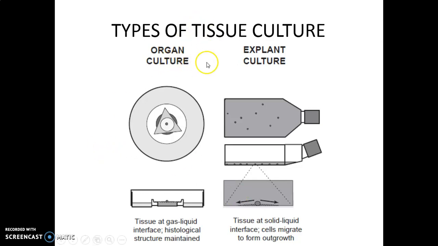In an organ culture, the organ is placed onto the disc. In explant culture, any tissue or piece of tissue is placed in this T flask.